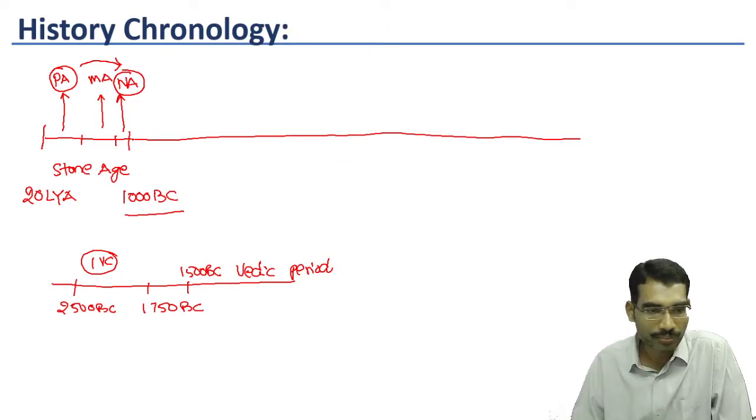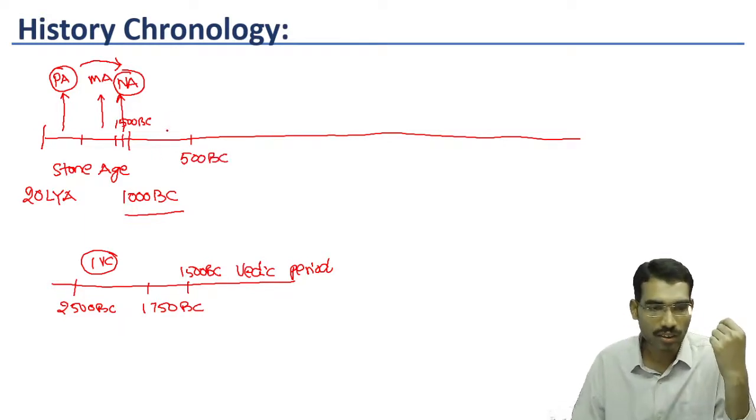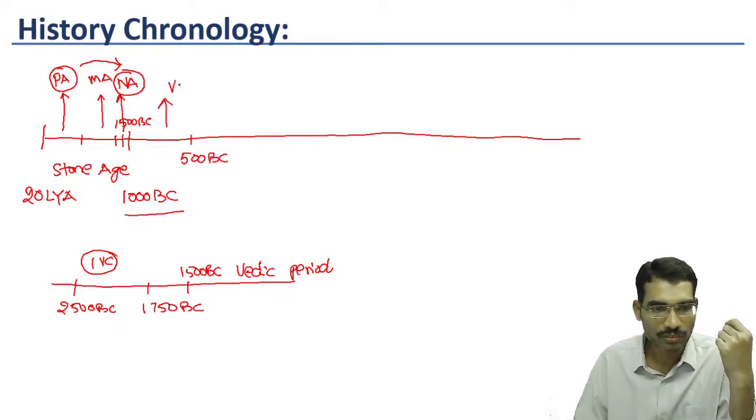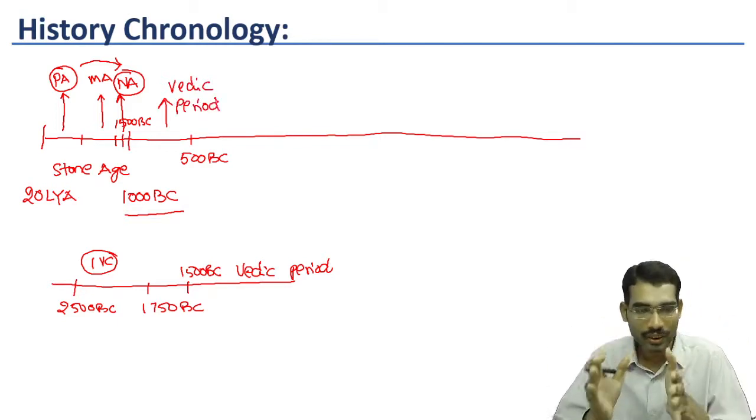Now come here. Let us take from around 1500 BC to 500 BC. It is called the Vedic age, Vedic period. So clear?